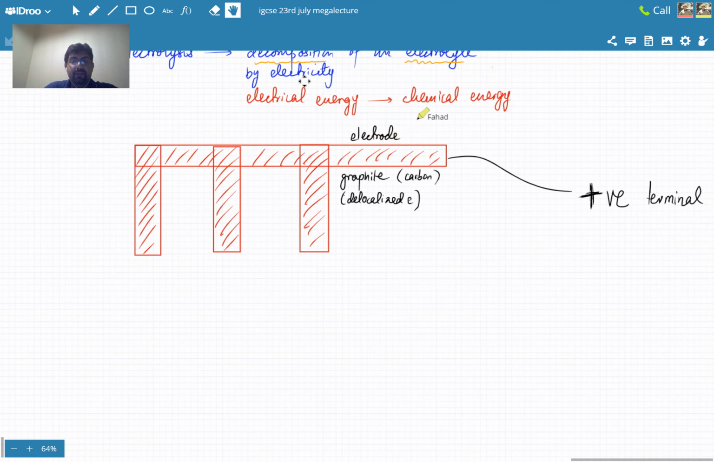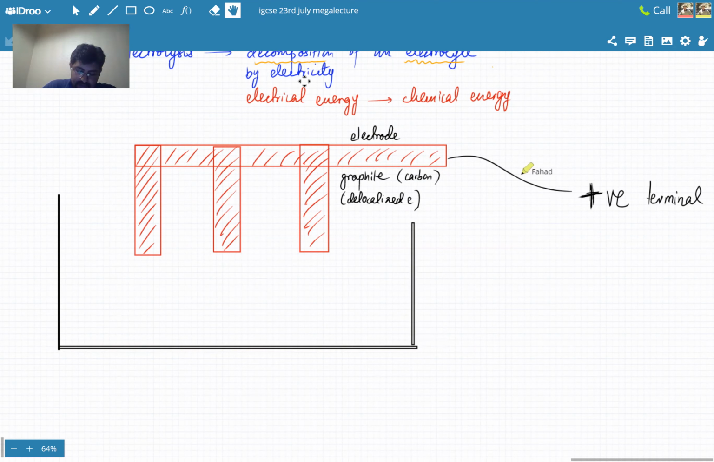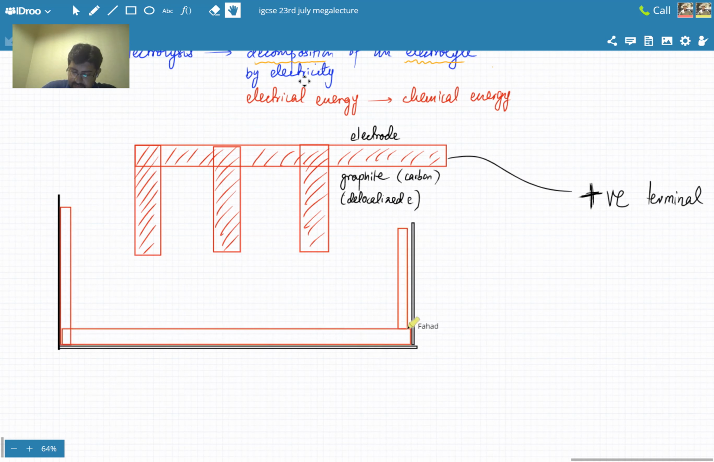So you're going to dip this comb-like structure in a solution. What is that electrolyte? Here's my container, and this container is going to be lined with graphite as well. So there's a lining inside the container that's made out of graphite. The container is a conducting material as well. So this shaded part over here is graphite as well.